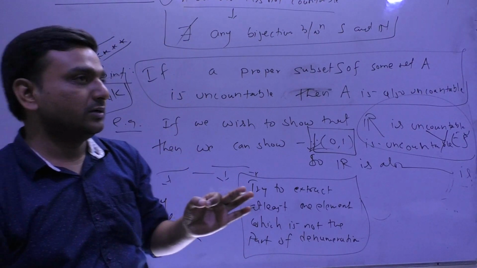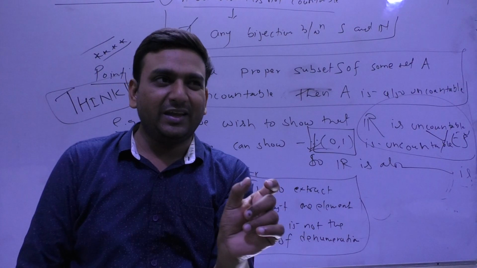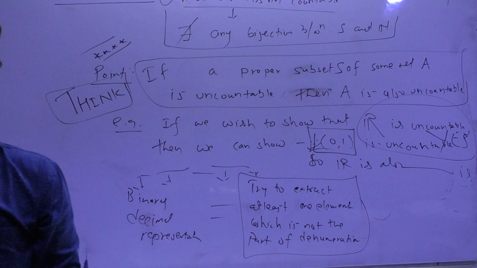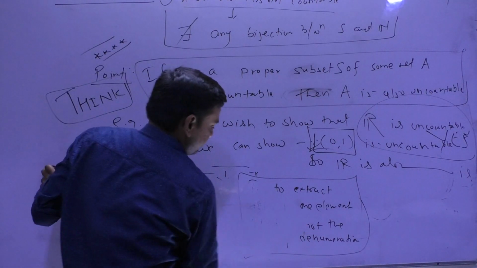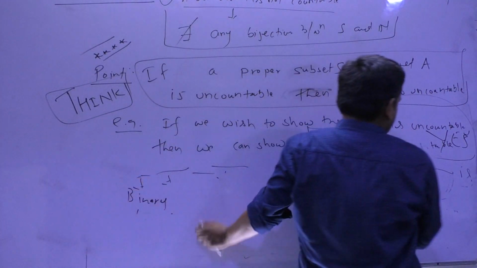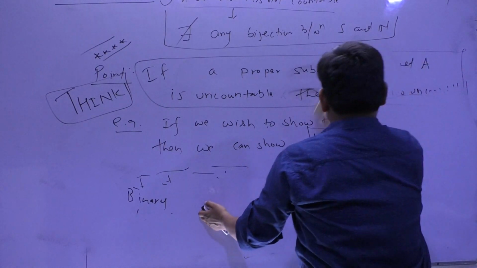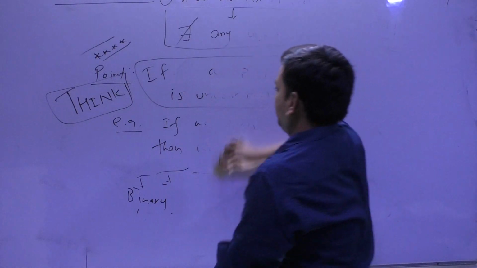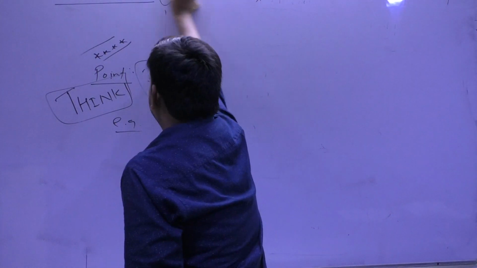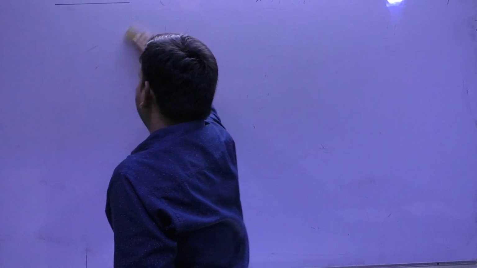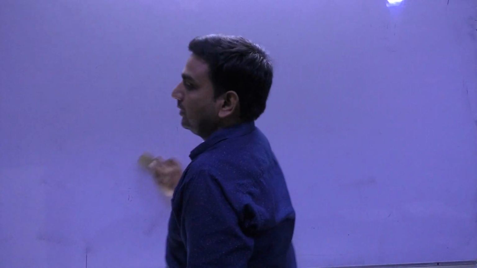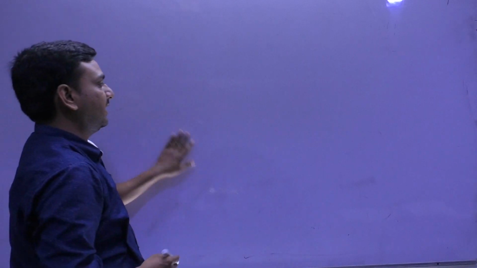Now I am coming to the second part. It is a bit elaborate, but it is very beautiful, so please have patience. This is the last part of this topic, because I also introduced cardinal numbers. I want to tell you something about cardinal numbers, how they came into the picture, and how we use Cantor's theorem. So here you will get one more proof of uncountability.